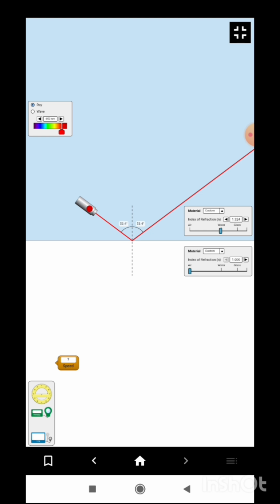So there are two conditions for total internal reflection. Angle of incidence should be greater than critical angle. Critical angle means the angle at which the angle of refraction becomes 90 degrees. And the second condition is that the ray should go from denser to rarer medium. So the angle of incidence here is greater than critical angle. We'll learn more about critical angle. Less than critical angle, there will be refraction. More than critical angle, there will be total internal reflection.